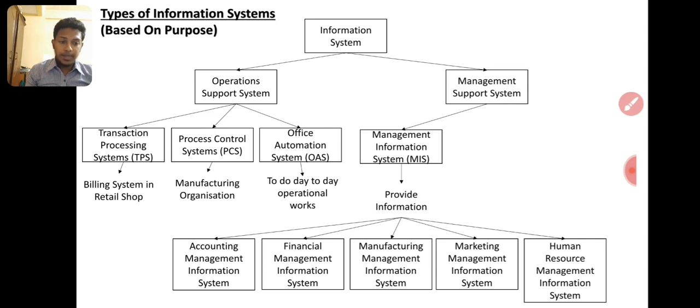It has some characteristics: it supports structured decisions at operation and management control level, supports the strategic level, supports decision making, and is designed to report on existing operations. A management information system is not used for everything. If the accounts department uses a management information system, it supports only that operation. If the manufacturing department uses it, it supports only that. It's specific to each and every department. Then it has little analytical capability, such as ratio analysis. It is relatively inflexible, not flexible, and has limitations.